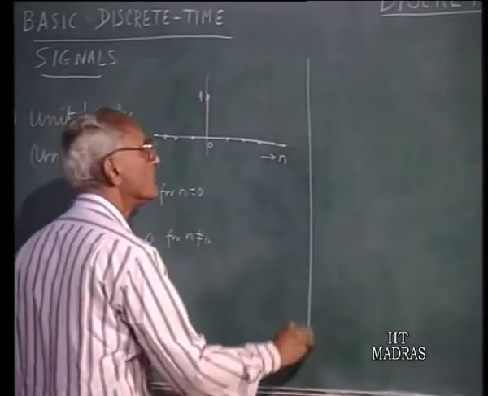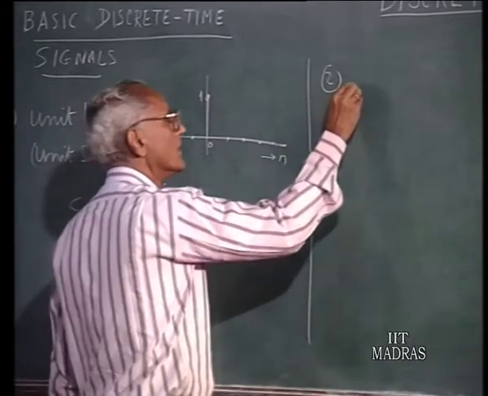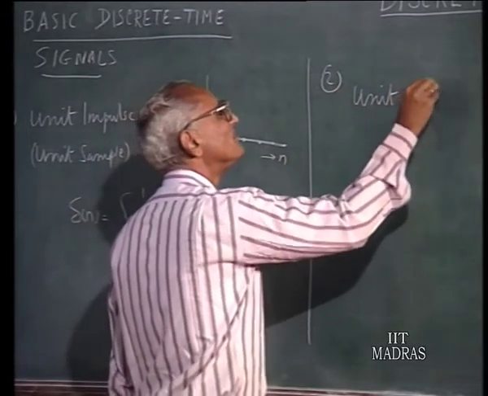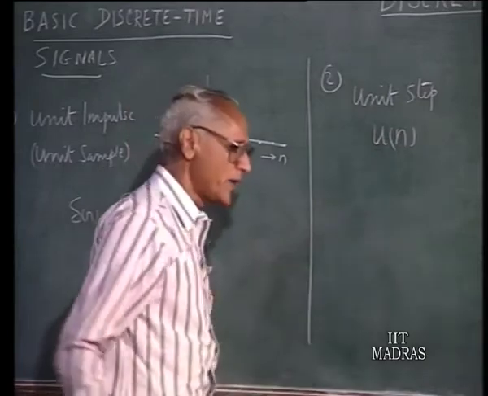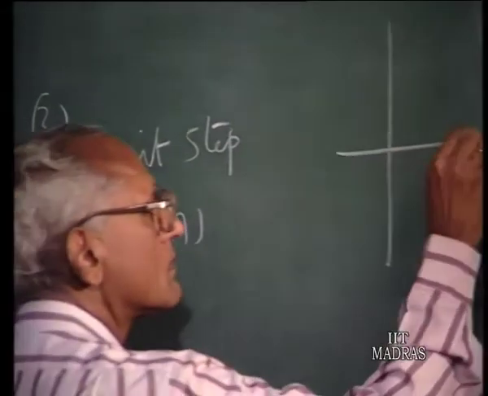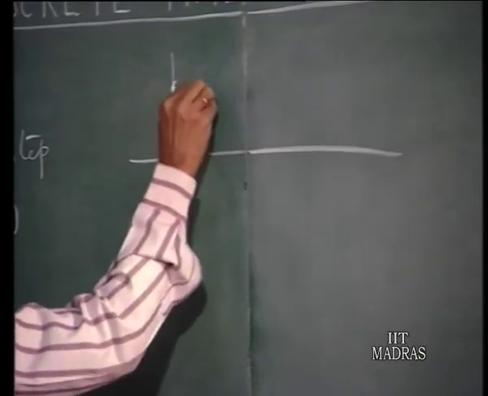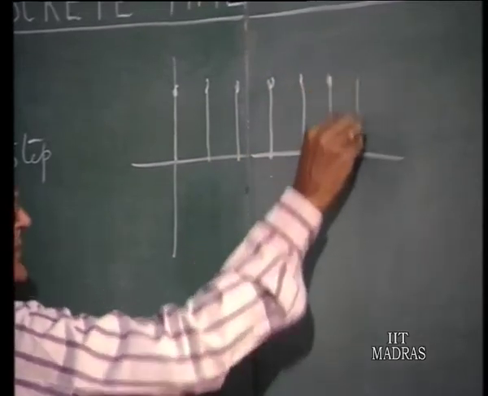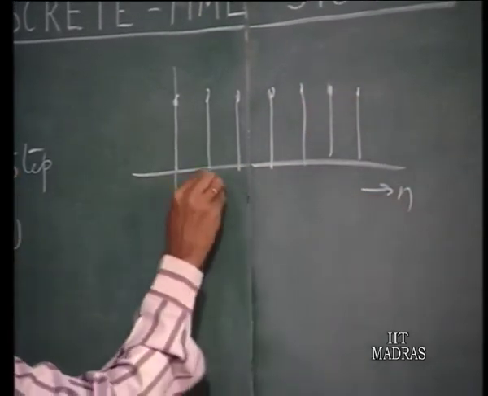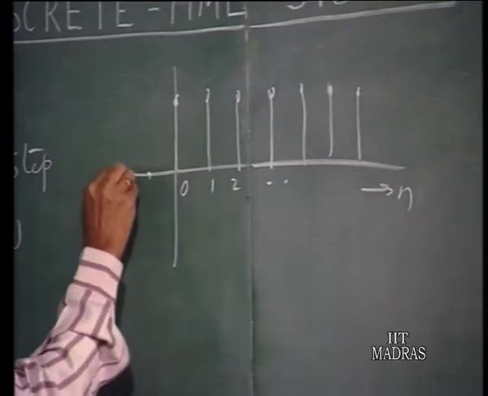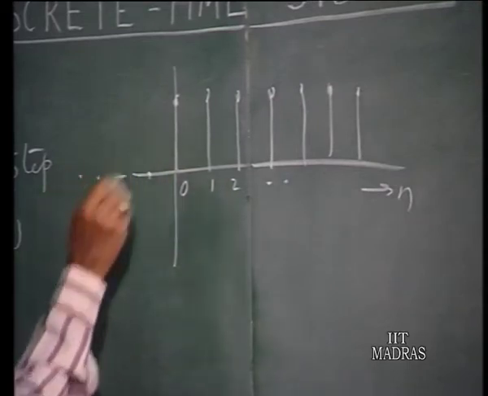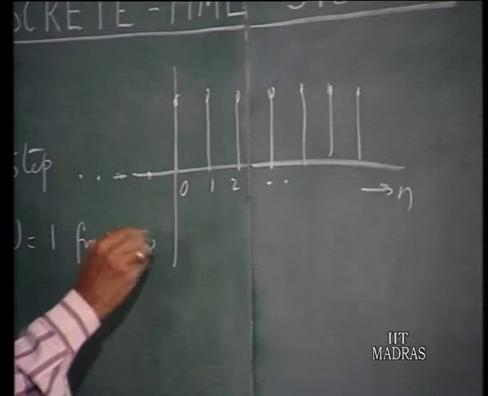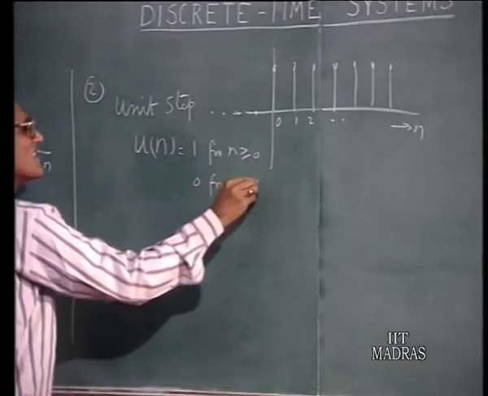Now, just like in the continuous case, here also we have a unit step, symbolized as u n. Now here the value of this discrete time signal is 1 right through for all non-negative n, 0, 1, 2, etc., and 0 for negative values of n, like that. So u n can be written as 1 for n greater than or equal to 0, 0 for n less than 0.